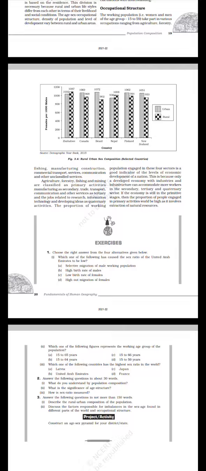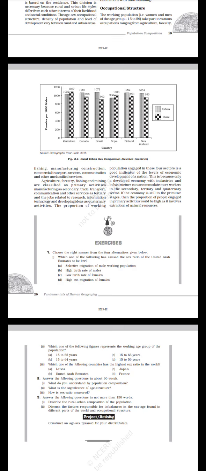This is because only a developed economy with industries and infrastructure can accommodate more workers in the secondary, tertiary, and quaternary sectors. If the economy is still in the primitive stages, then the proportion of people engaged in primary activities will be high as it involves extraction of natural resources.